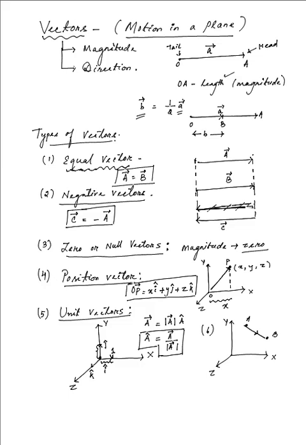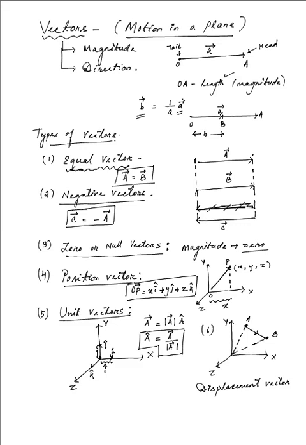So the sixth one that we are discussing right now is the displacement vector, and the displacement vector obviously gives the displacement from the initial position to the final position, here the initial point being A and the final point being B. So we have the position of the point A and we have the position of the point B. From there on, we can obtain the value of this vector.